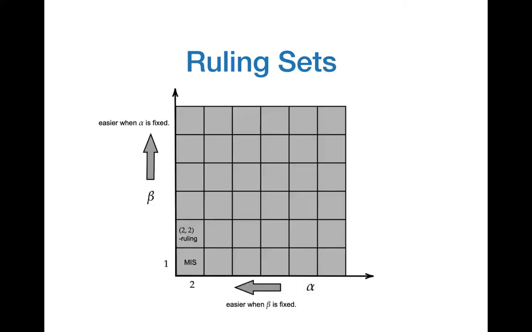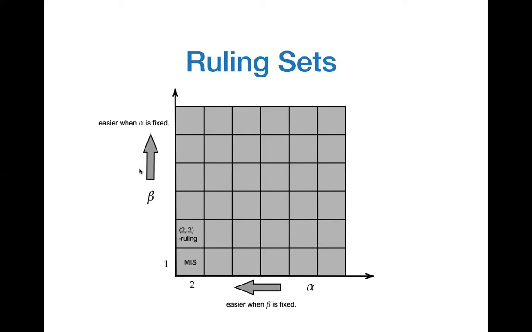I want to talk a bit more about how the complexity of the problem of computing an (alpha, beta) ruling set changes when we vary the parameters alpha and beta. So when we keep alpha fixed and beta is increased, then the complexity of the problem decreases. Why is this the case?